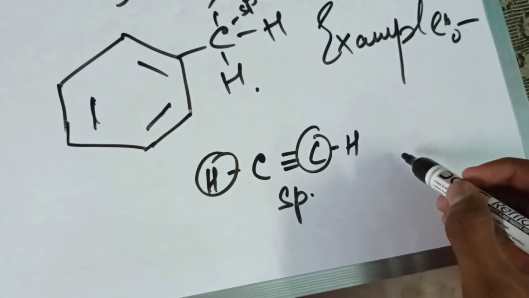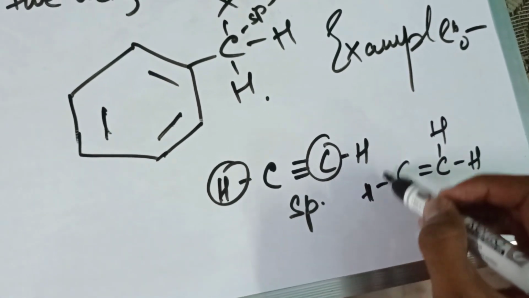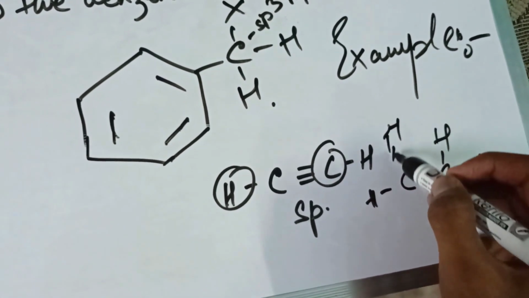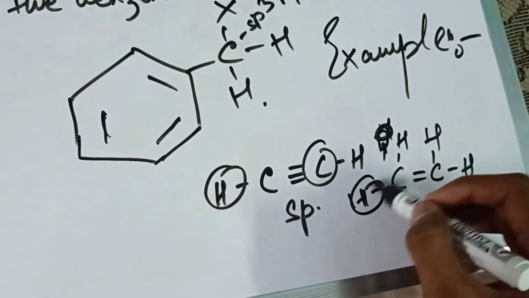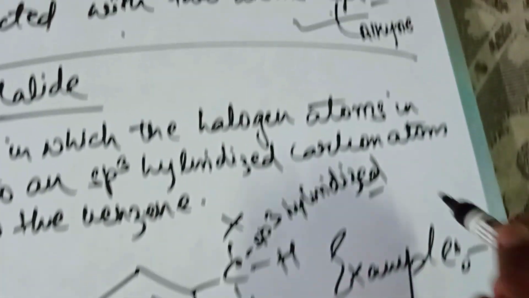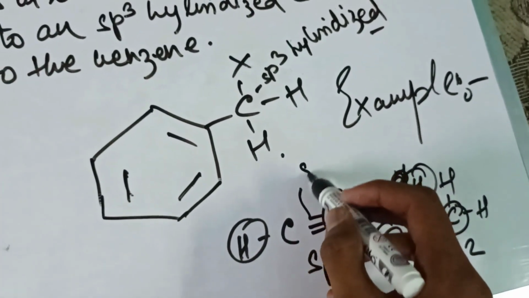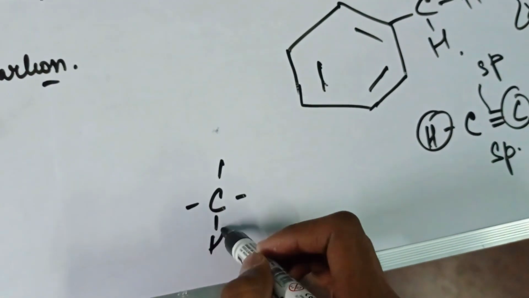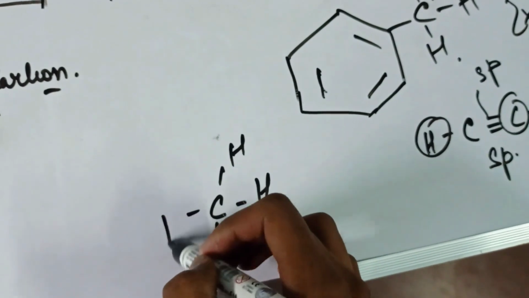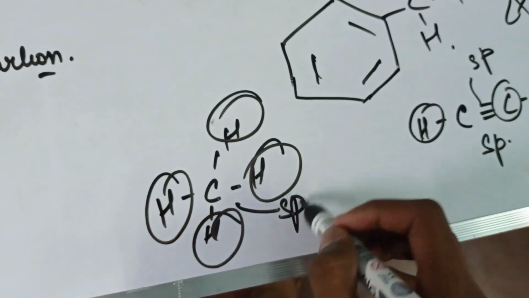If it's a double bond, then it is connected with 3 atoms, 1, 2 and 3. So 3 atoms, sp2. So double bond sp2, triple bond sp, and if it's a single bond, then we have 4 atoms. So it has sp3.